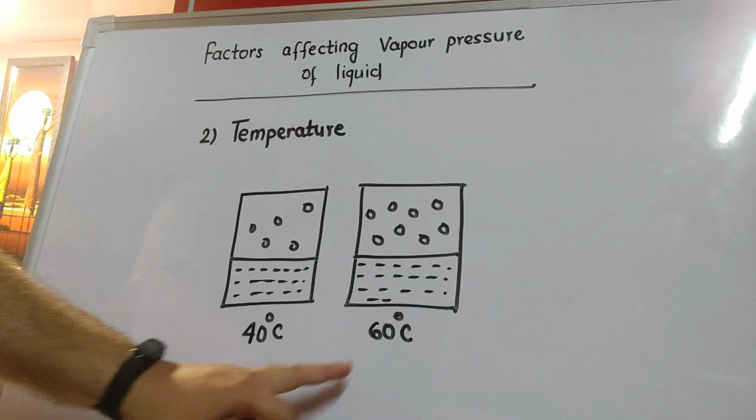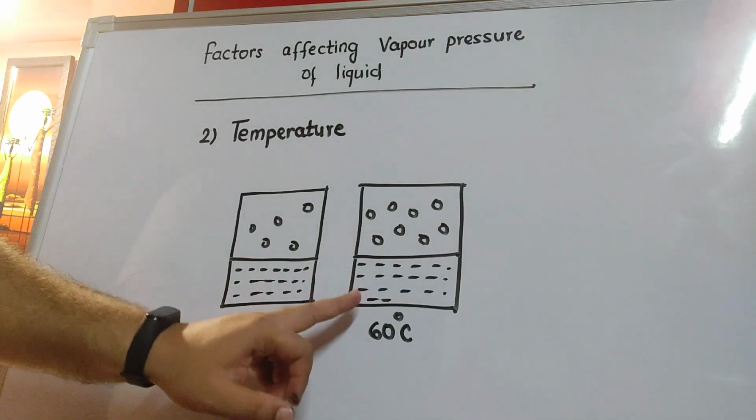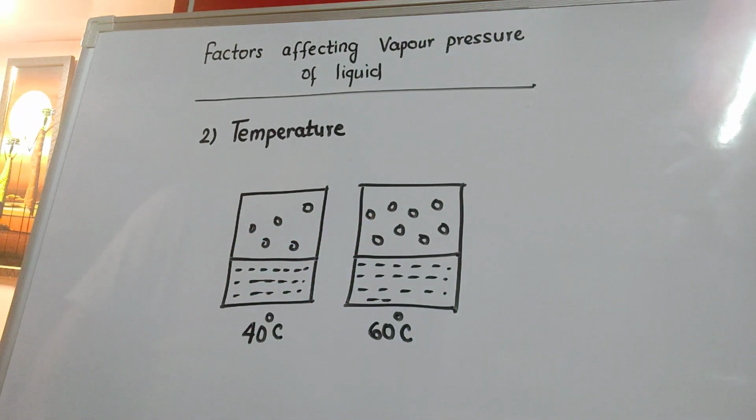Why? Because higher the temperature, more will be the conversion of liquid to the vapor phase, and even when equilibrium is achieved, that is, rate of evaporation becomes equal to rate of condensation, the amount of vapors will be higher at higher temperature. So I can increase the vapor pressure of a liquid by increasing the temperature, and at the same time I can decrease the vapor pressure of a particular liquid by decreasing the temperature.